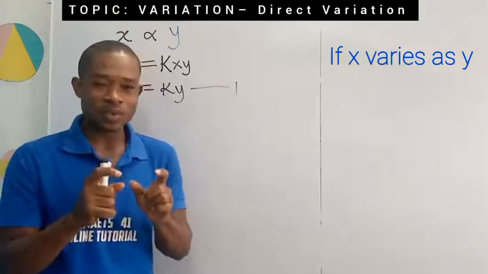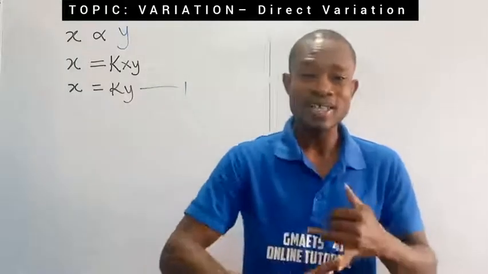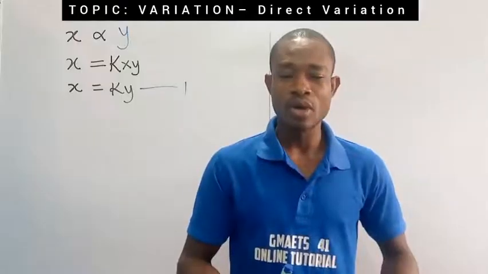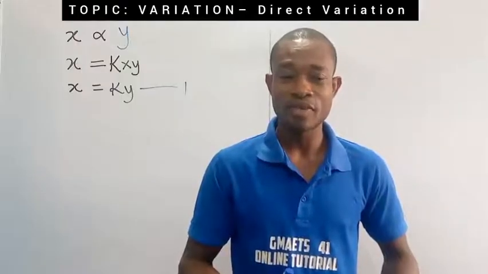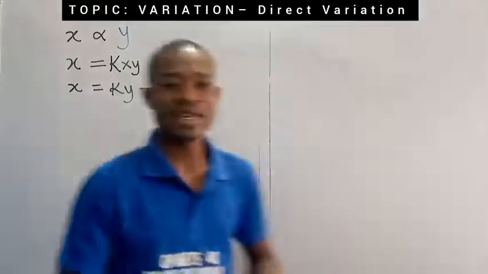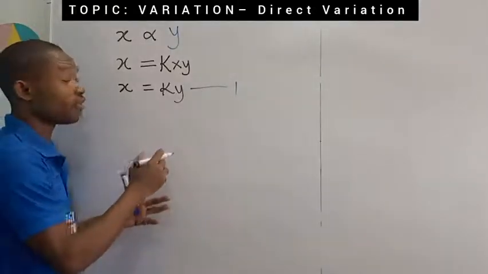But at this point, there's something I want to do here. Very important. Why? Because of your physics, because of your chemistry. And so we are going to establish something very important. Are you following? I'm going to make k the subject of the formula. Remember I said that k is a constant, it does not change. k is the constant of proportionality or variation.